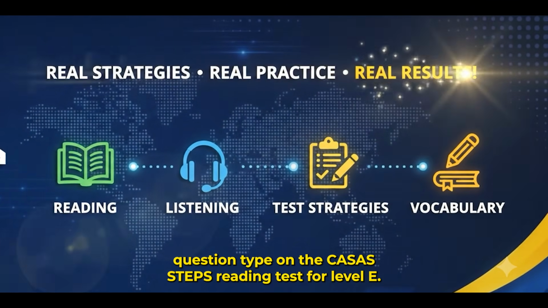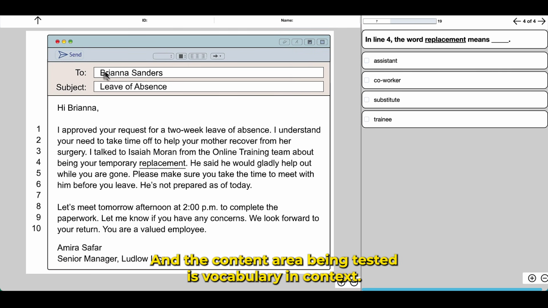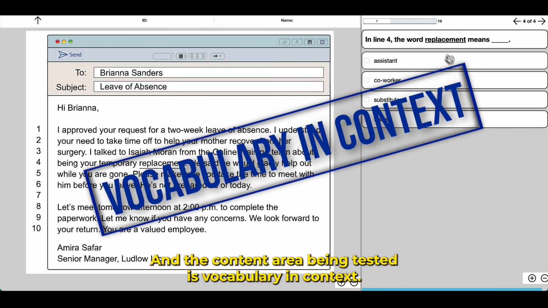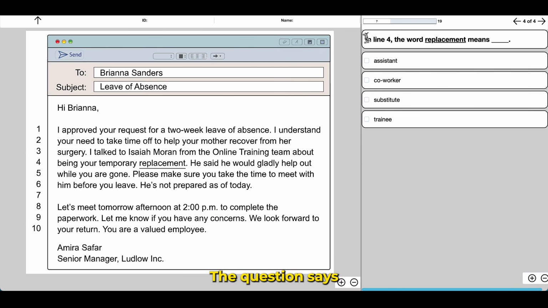the CASAS STEPS reading test for level E. This is an email task area, and the content area being tested is vocabulary in context. The question says, in line 4, the word replacement means blank.